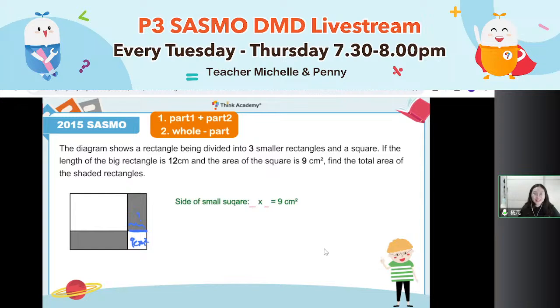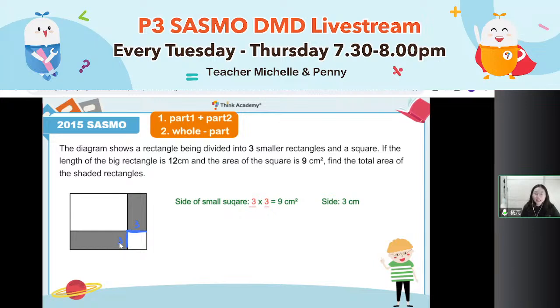It should be easy because a number times itself equals 9. The side of the small little square, who times itself equals 9? 3. So the side of it is 3. Then I already know the side of this square is 3. Okay, here is 3. Here is a 3.